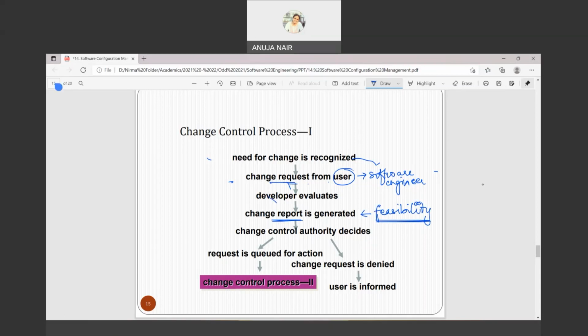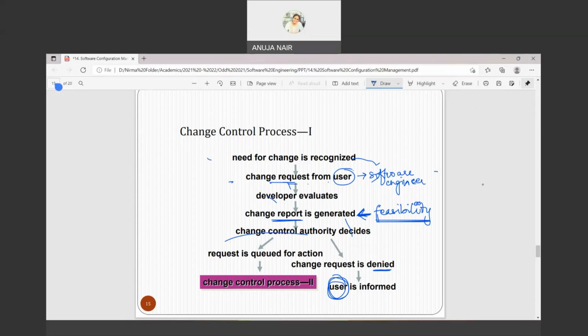Then this feasibility report is given to the change control authority. Seeing the feasibility report, the change control authority decides whether to accept the change request or not. If they directly deny it, because it's not feasible or there is no need to change, something like that would be written in the report, then the change request is denied. And then the user is informed. Which user is this? This user is the software engineer who requested the change.